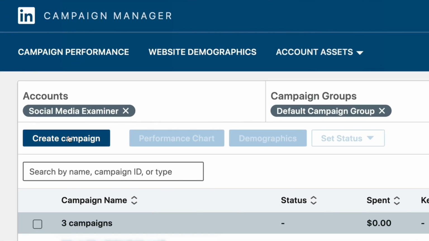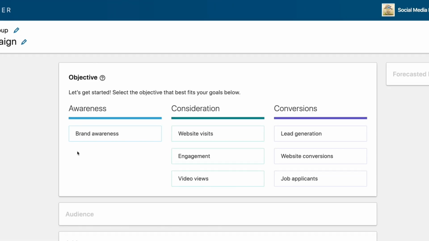Now it's very defined. When you go to create a LinkedIn ad and click Create Campaign, you're going to be faced with lots of different objectives. We're going to concentrate on a few of the main ones because some just kind of blend together or are actually very similar. If you know you want to drive towards a website conversion, you may be able to get that website conversion cheaper using a different objective. Don't worry, we'll dive in and figure all of that out.